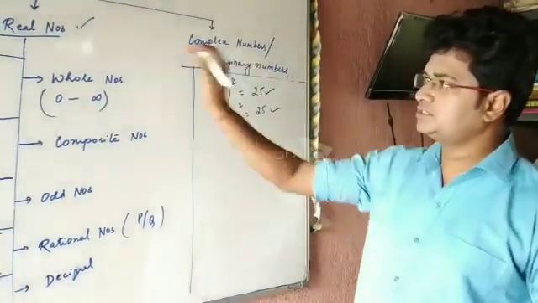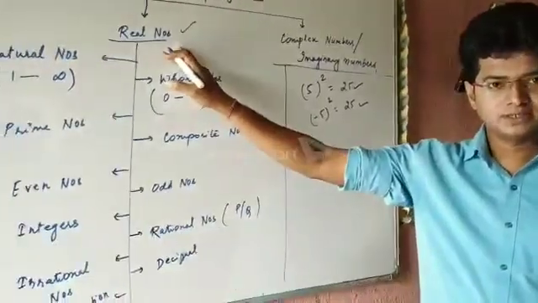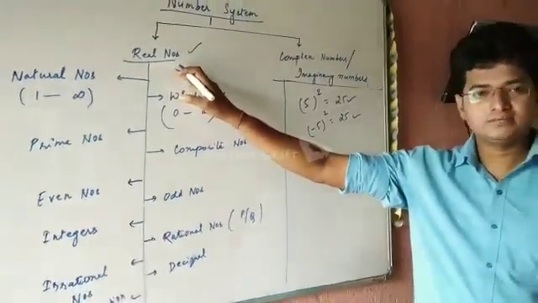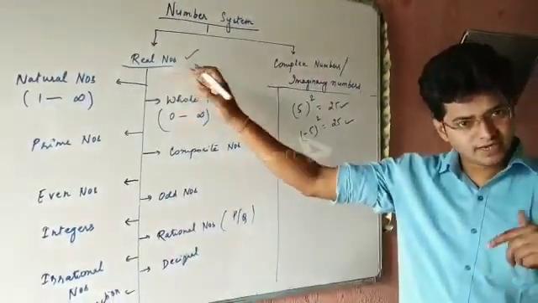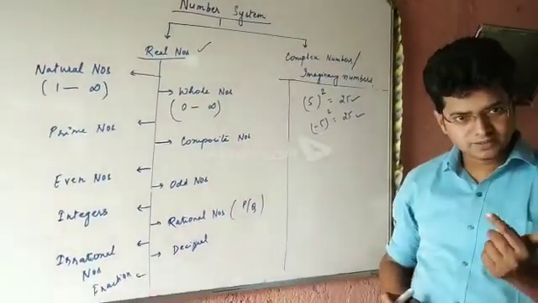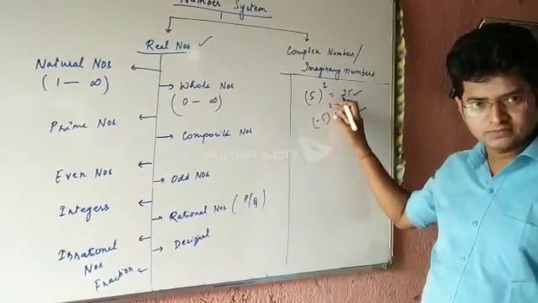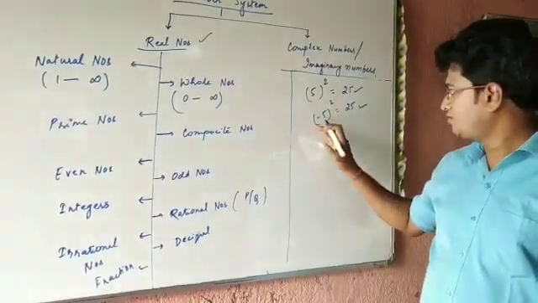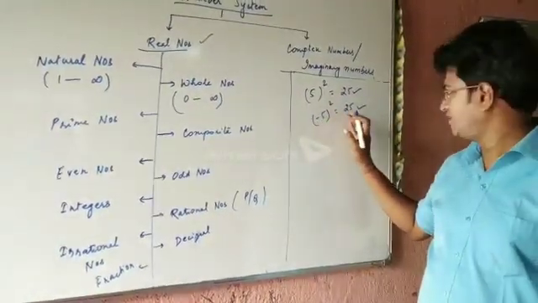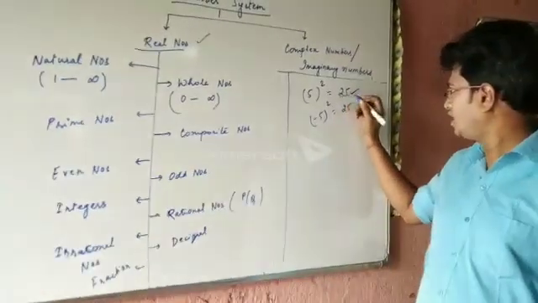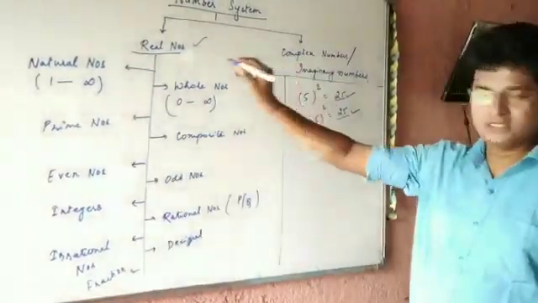So now try to understand about real numbers. I have told you that real numbers, if you do the square of any number, it is always positive. So square of 5 is also 25. It is positive. Square of minus 5 is 25. It is positive. So these two are the examples of real numbers.